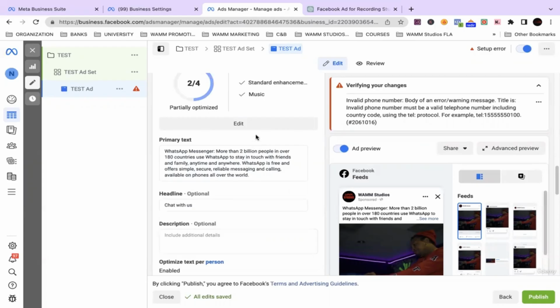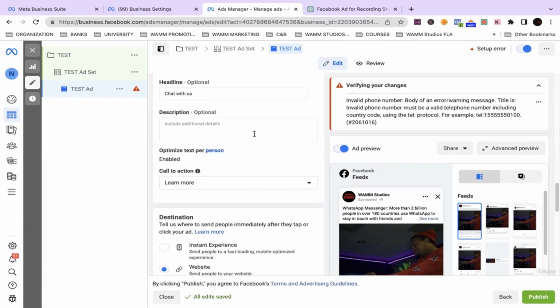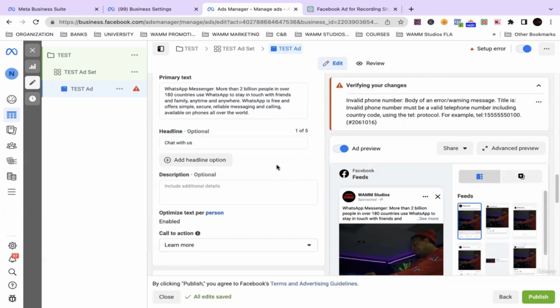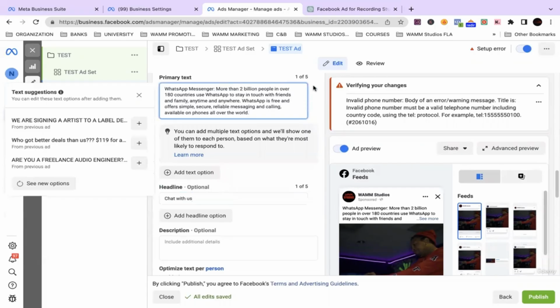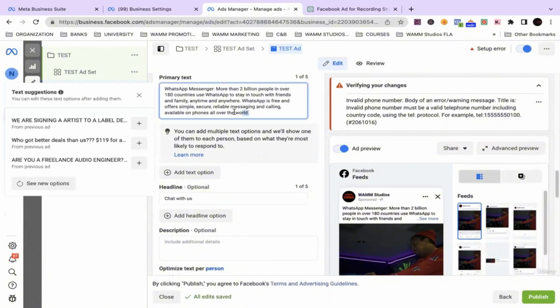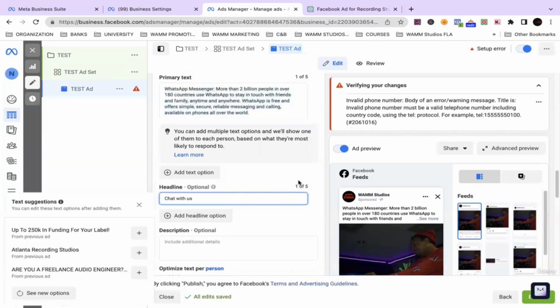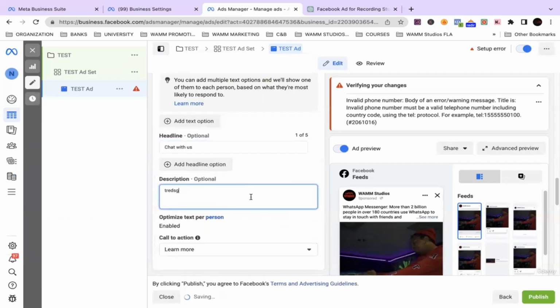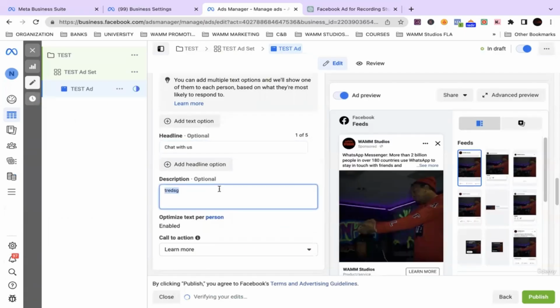Since there are so many different ways you can approach this, the way to get higher conversions is to give more than one example. For one primary text, they're recommending at least five. Headline, at least five. Description, at least a couple of descriptions.